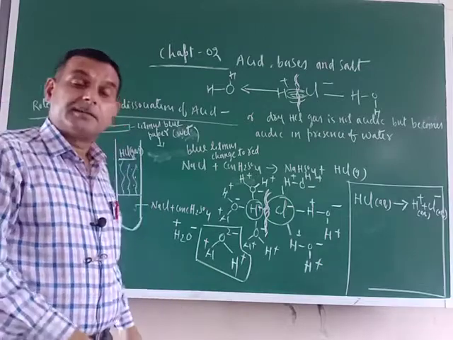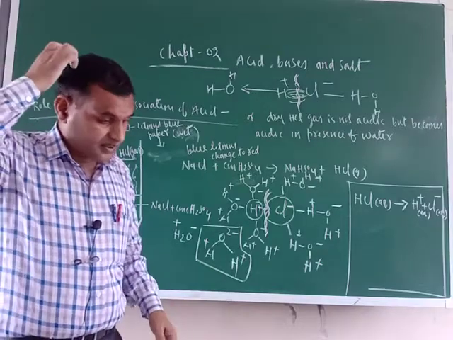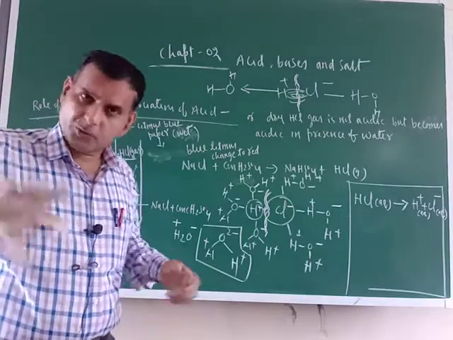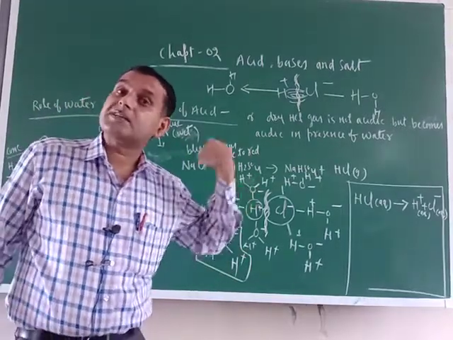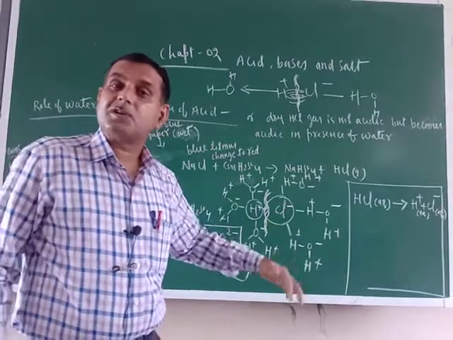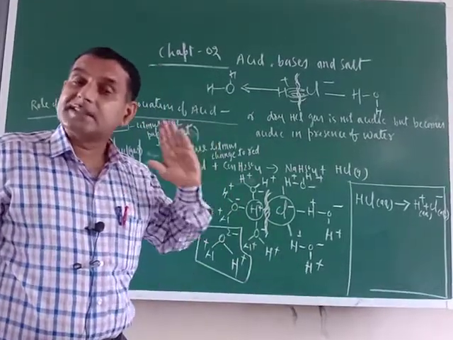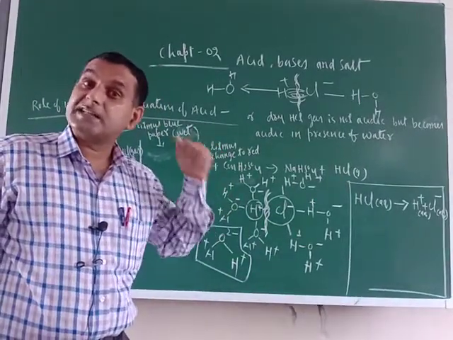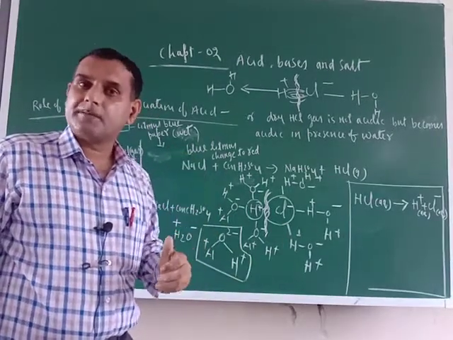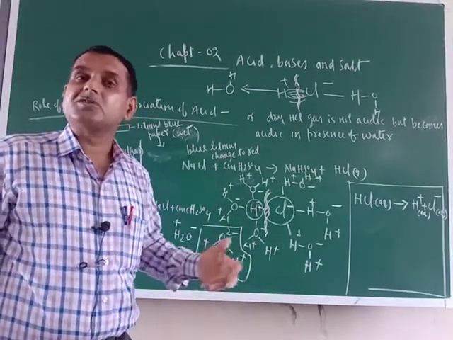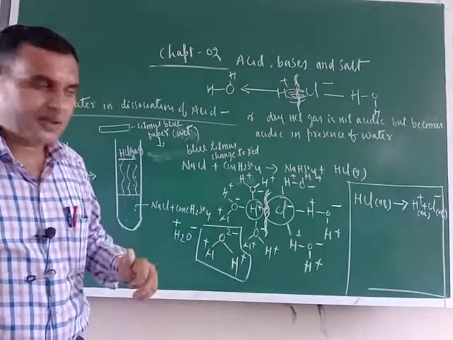Acid turns blue litmus red. So many things, but actually who is converting blue litmus into red? This H positive. So chemically, acids are those substances which contain H and they furnish H positive when dissolved in water.